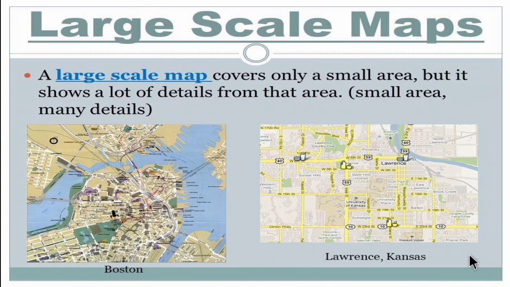Whereas large scale maps provide more information than the small scale maps. So it provides more details. For example, the district map or the taluk map or the state map provides more details than the small scale maps. So a large scale map covers only a small area, but it shows a lot of details from that area.